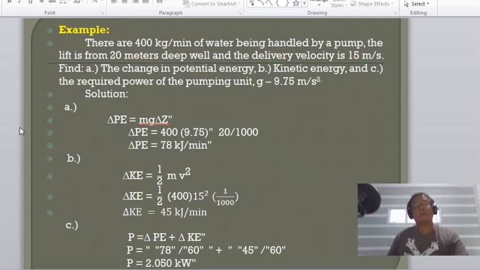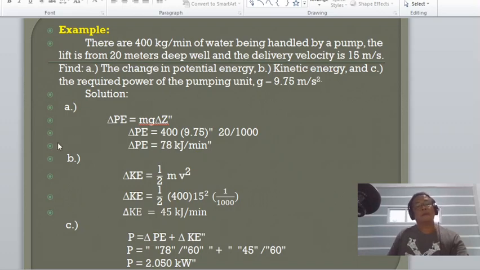Solving now the potential energy. From the previous equation, change in potential energy is equal to mg delta z. Take note, the mass, the gravitational acceleration, and the change in elevation. Substituting now the values, 400 kilograms per minute multiplied by 9.75 meters per second squared, multiplied by the change in elevation, which is 20 meters, divided by 1,000 to make it kilojoules.